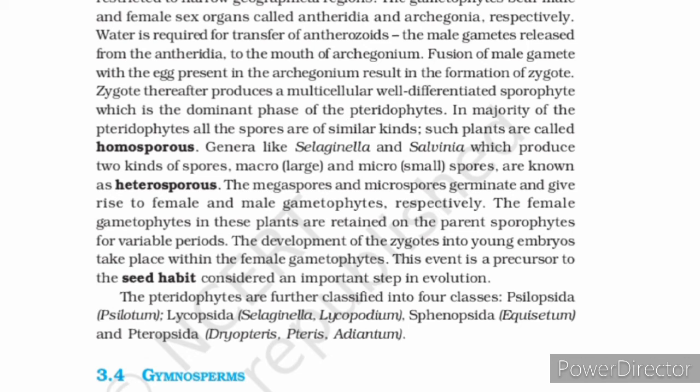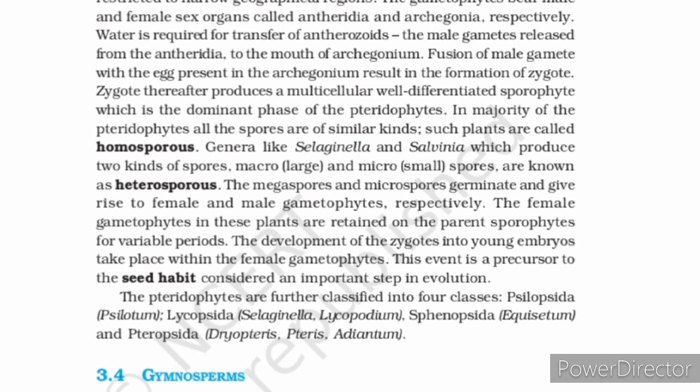Here the 2 types of gametes are also produced from different sex organs. The male sex organ is the antheridium, which produces male gametes, and the female sex organ containing the egg is the archegonium. So the male gamete is transferred to the female sex organ, which then forms the zygote.